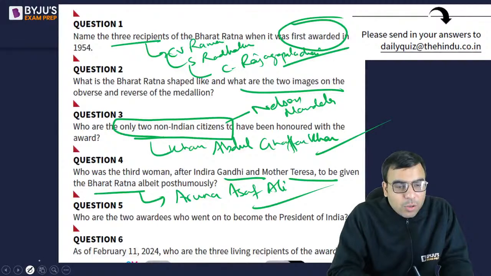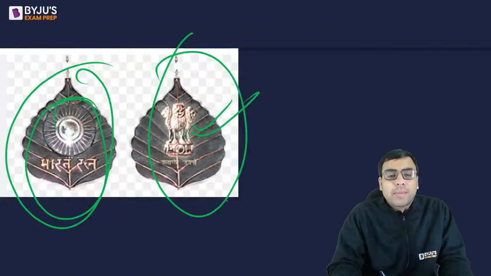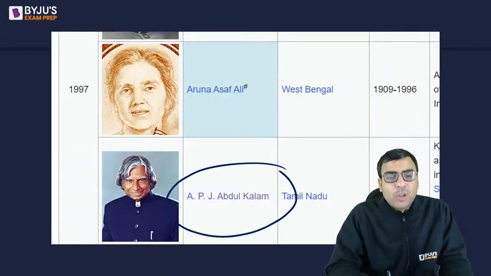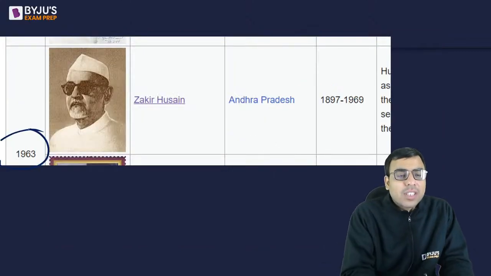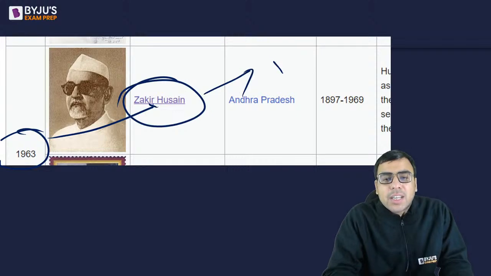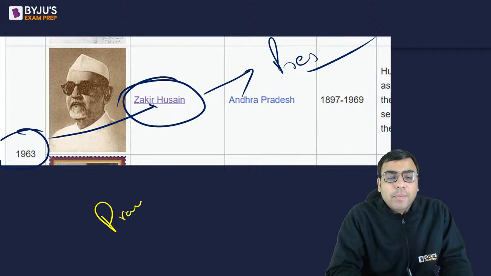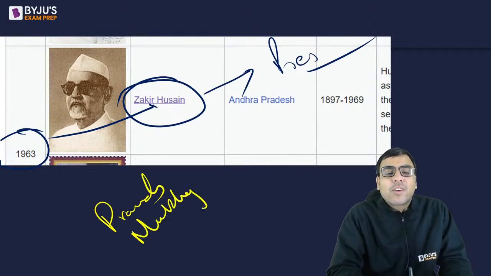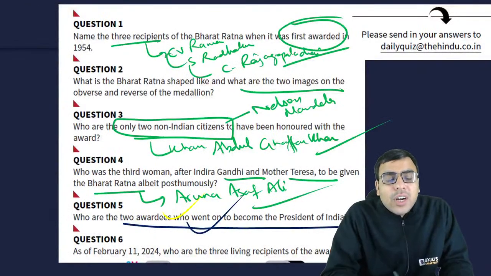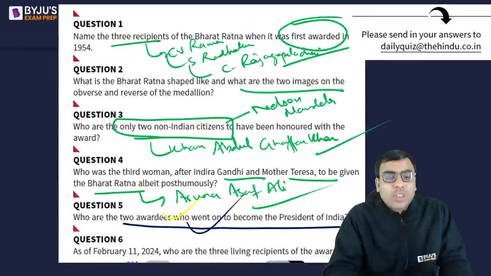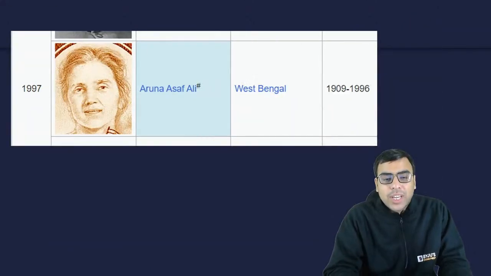Okay. The 2 awardees who went on to become the president of India. इन्हें पहले अवार्ड मिला उसके बाद प्रेसिडेंट बने. So the answer is actually APJ Abdul Kalam. He got it in 1997. उसके बाद वो प्रेसिडेंट बन गए थे, है ना, later on. And Zakir Hussain, he also was awarded in 1963. After that he became president. अच्छा, कुछ ऐसे प्रेसिडेंट हैं जिनको उनके बाद मिला, जैसे प्रणब मुखर्जी. He was awarded भारत रत्न after leaving the presidentship. लेकिन क्वेश्चन ये कह रहे हैं, है ना, कि the 2 awardees who later on became the president of India. So the answer is APJ Abdul Kalam and Zakir Hussain. ठीक है, so this you should be knowing it.